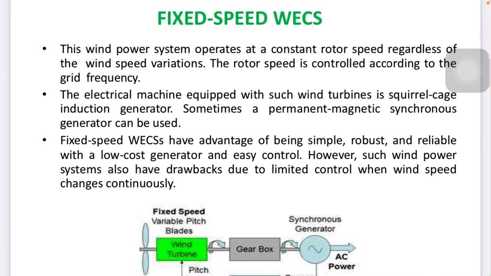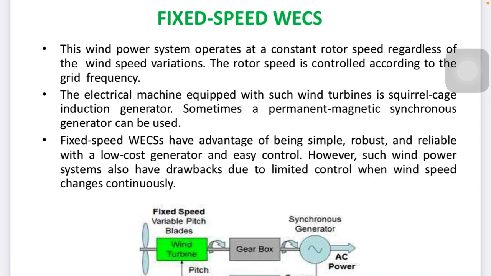Now, the wind power system operates at a constant rotor speed regardless of the wind speed variations. The rotor speed is controlled according to the grid frequency, right? The electric machine equipped with such a wind turbine is a squirrel cage induction generator, and sometimes a permanent magnet synchronous generator, PMSG, can be used. A fixed speed wind energy conversion system has the advantage of being simple, robust and reliable, with a low cost generator and easy control.